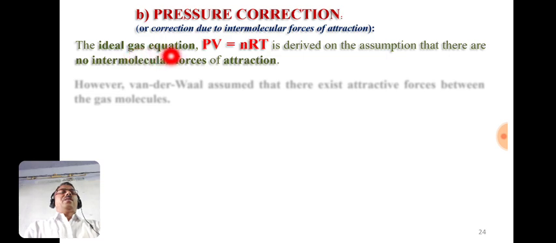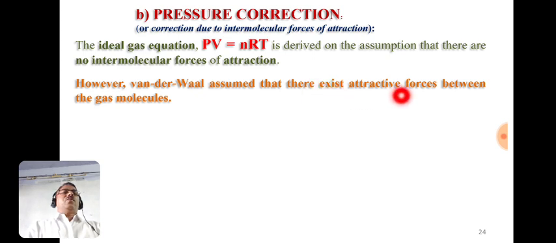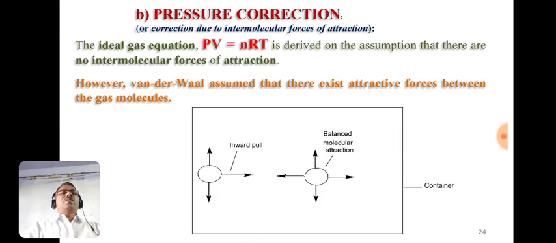Here the ideal gas equation PV is equal to nRT is derived on the assumption that there are no intermolecular forces of attraction, but according to van der Waals, there are attractive forces between the gas molecules, and therefore we can say that the molecule which is on the way of hitting the wall of the container will be attracted by the molecules which are behind it. So this molecule hits the wall of the container with reduced velocity.